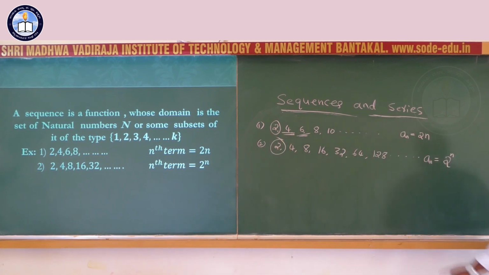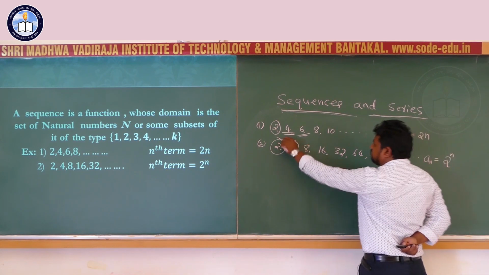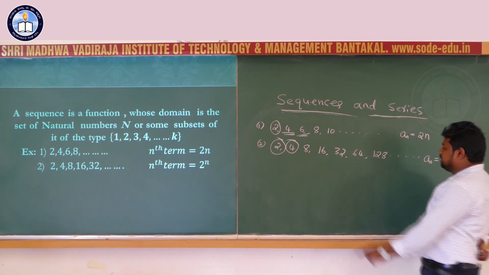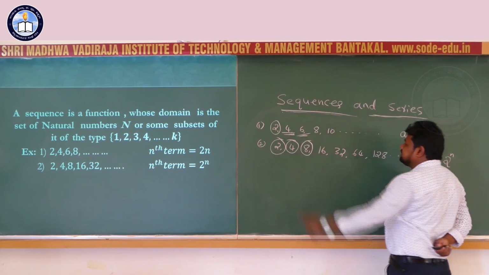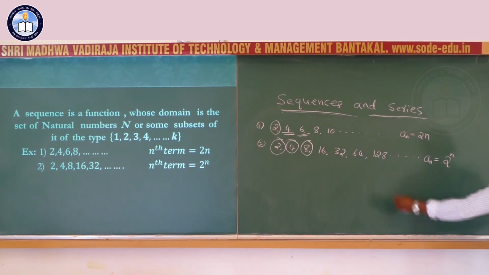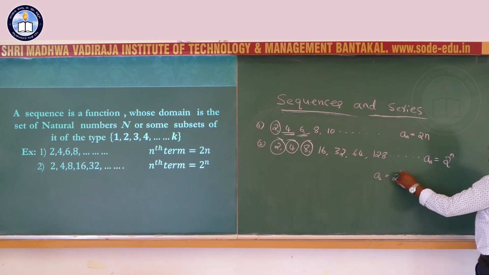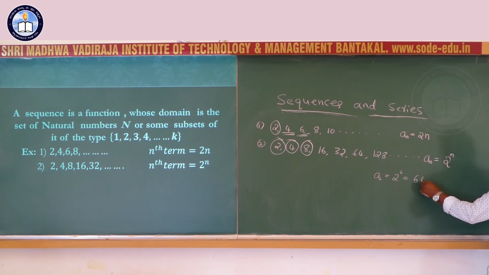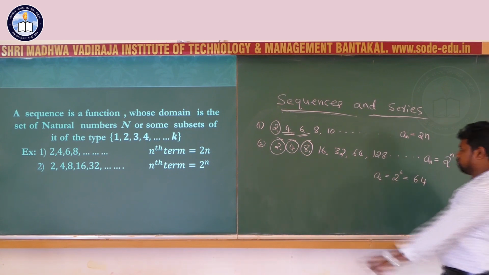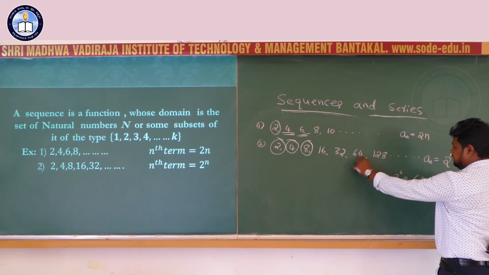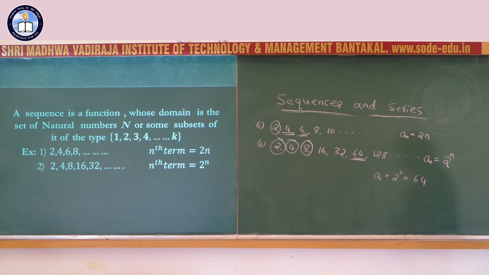For the second term take n equal to 2, 2 power 2, 4. For the third term take n equal to 3, 2 power 3, 2 into 2 into 2, that is 8. For the sixth term a6, that is 2 power 6, equal to 64. Sixth term 64.